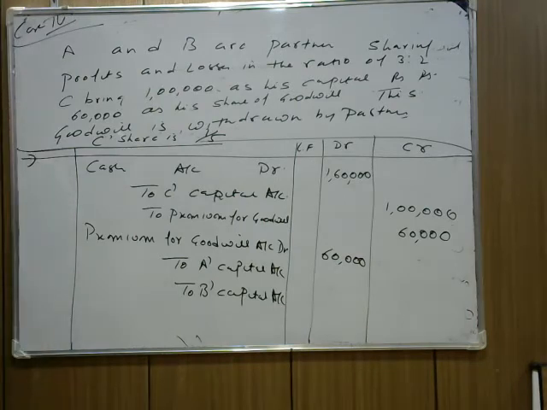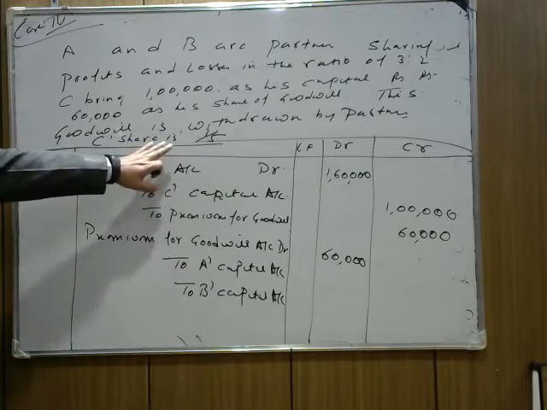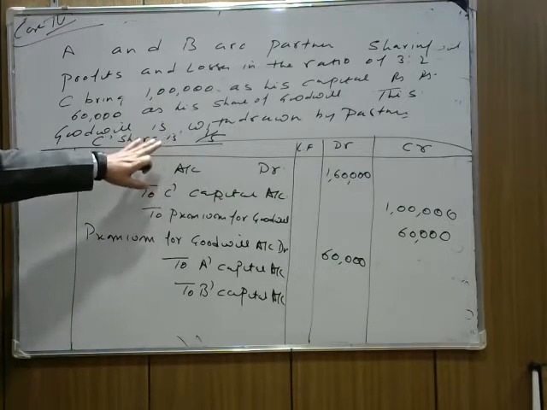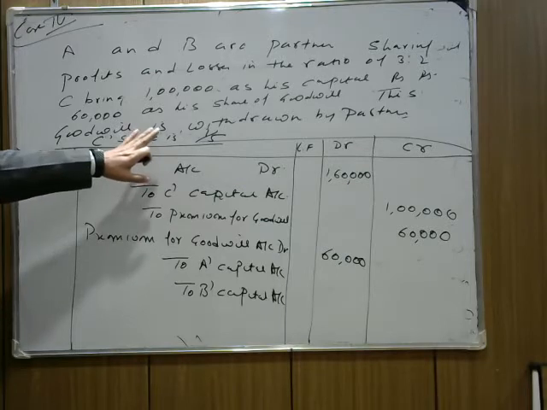I told you that in the simple method, the old ratio is equal to the sacrificing ratio because no information is given on where C gets 1/5. We assume that it is simple, as we already discussed in my previous videos. In a simple case, the old ratio is the sacrificing ratio.